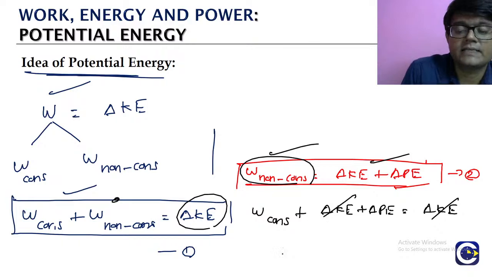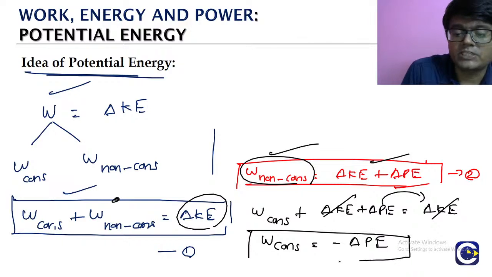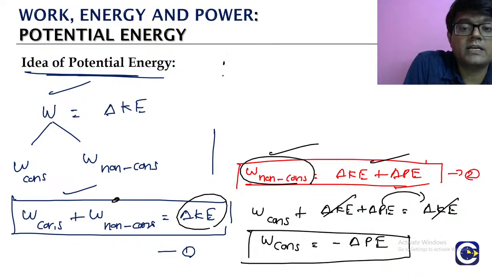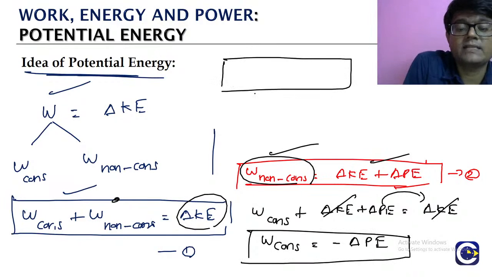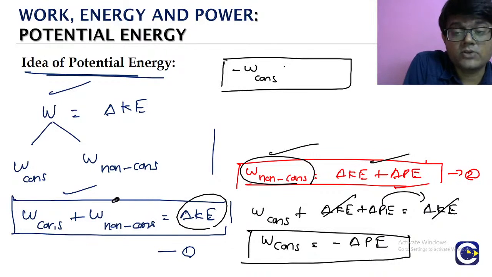That will get cancelled. So work done by the conservative force is equal to, if you take it to the right side, it will become the negative of change in potential energy. We can also write it like this. If you put the minus on the left side, we'll have the negative of work done by the conservative force is equal to change in the potential energy.